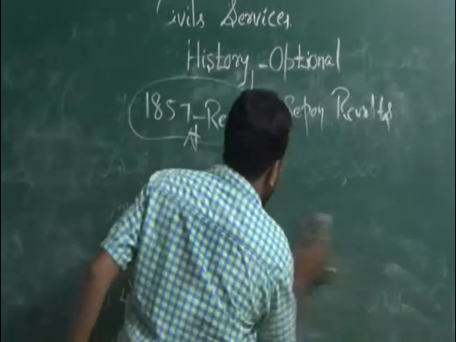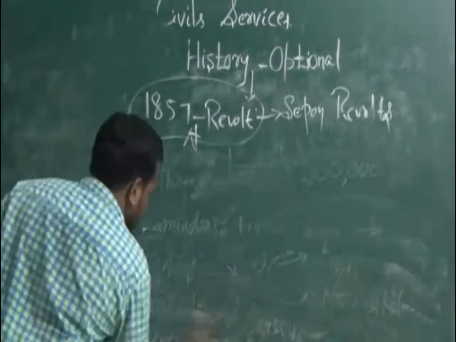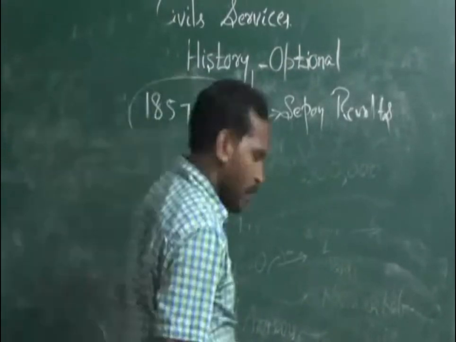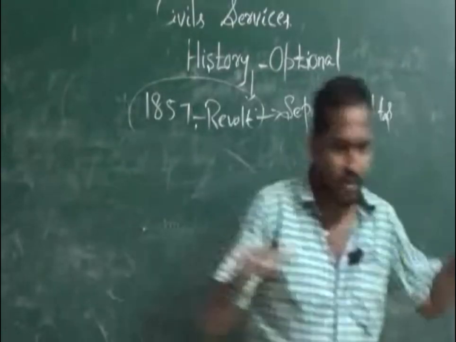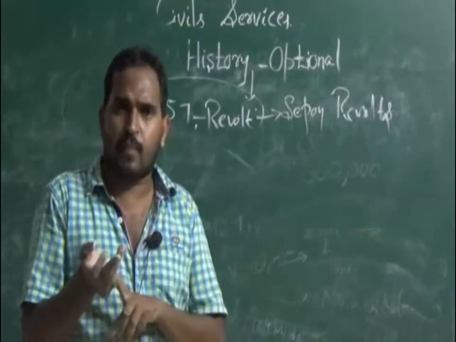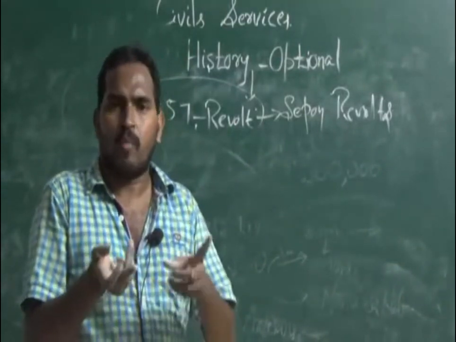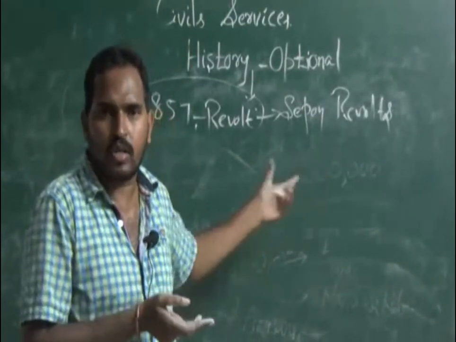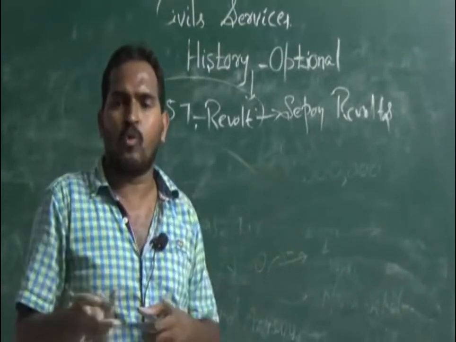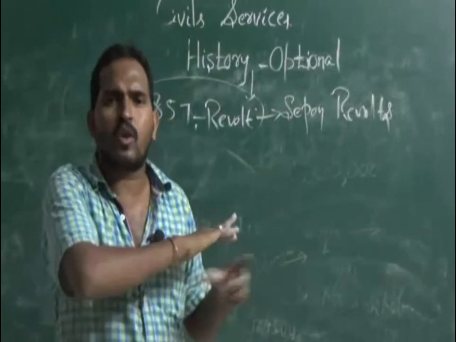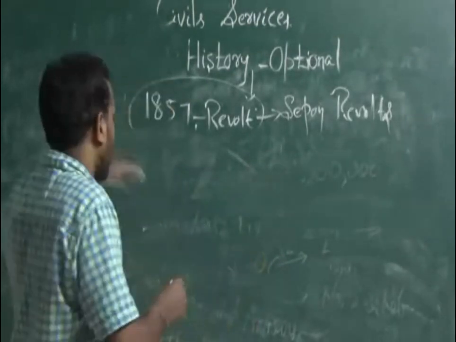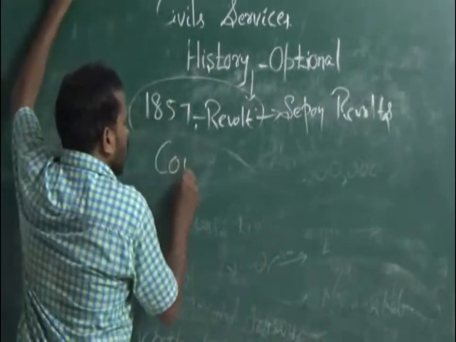I am not explaining the course of the battle now because of the time limit. The battle occurred and everything was going on. Nana Sahib escaped to Nepal. Bahadur Shah too headed this revolt. Mangal Pandey killed two British officers. That is the course of the revolt, and I am not giving more explanation about it.